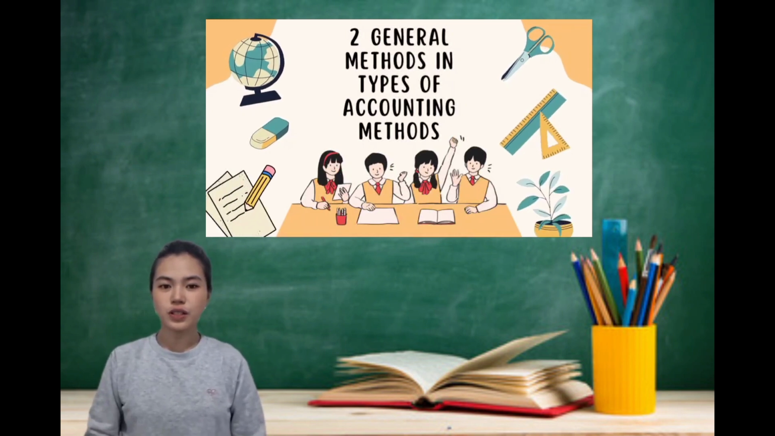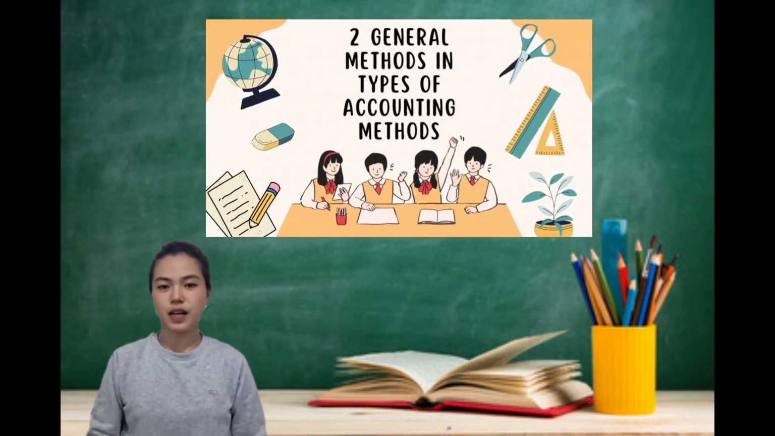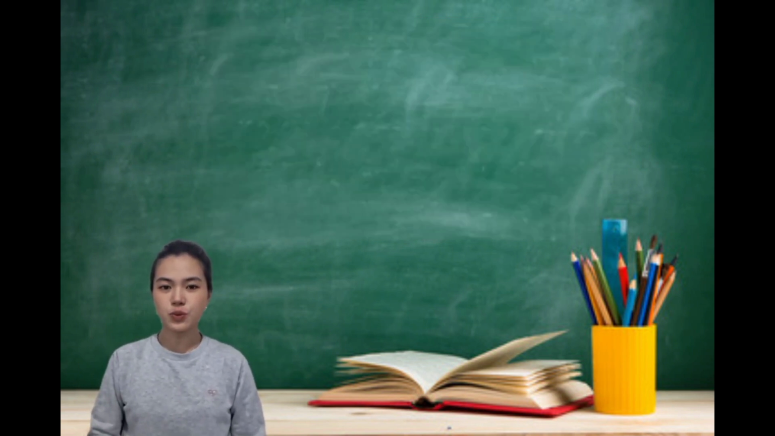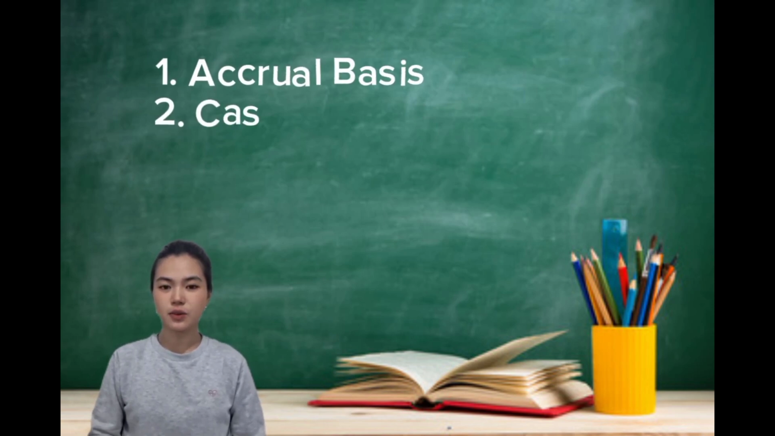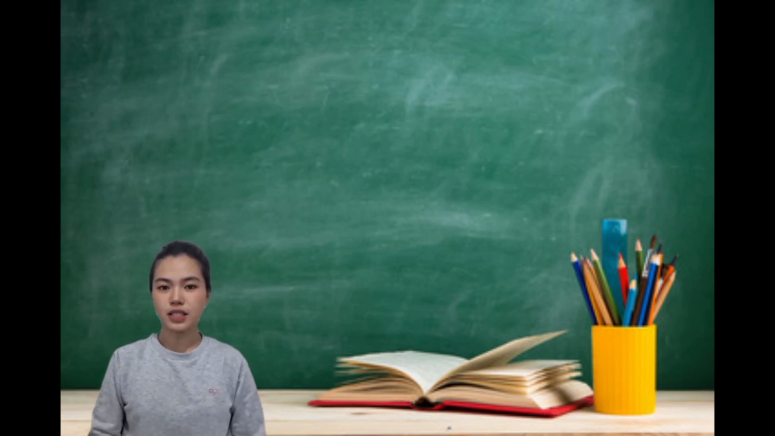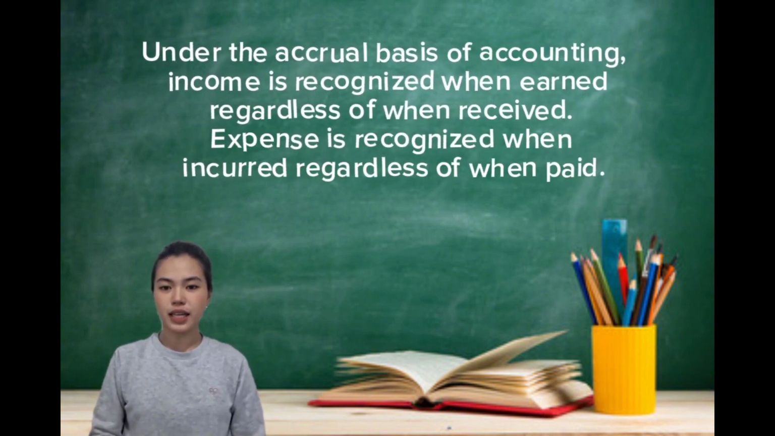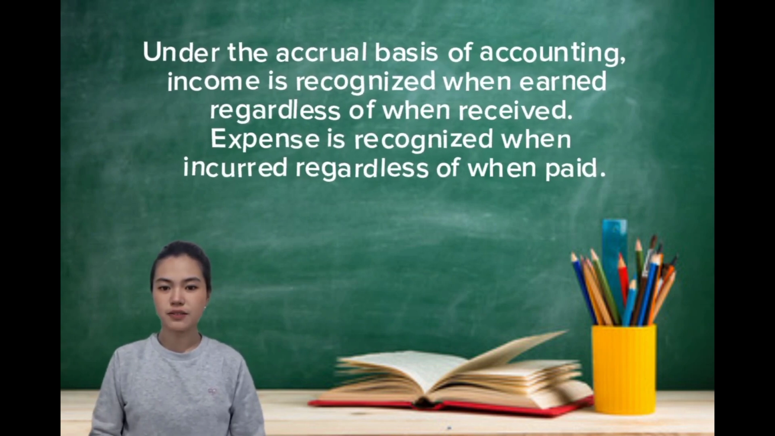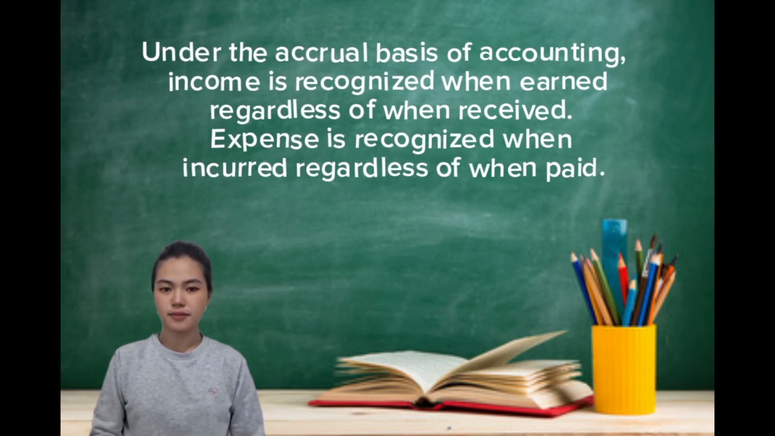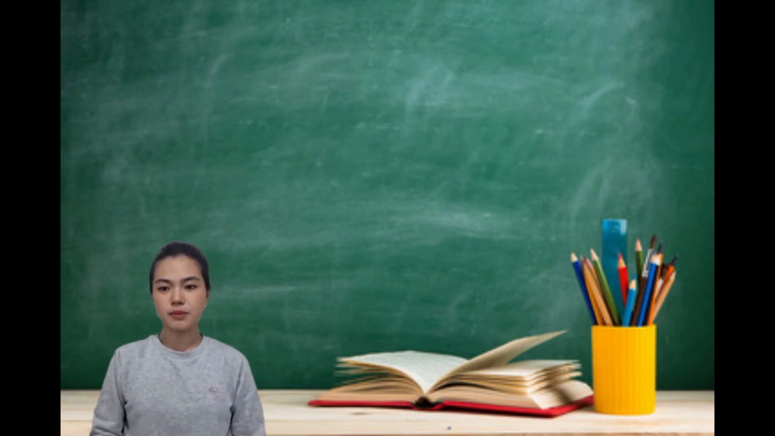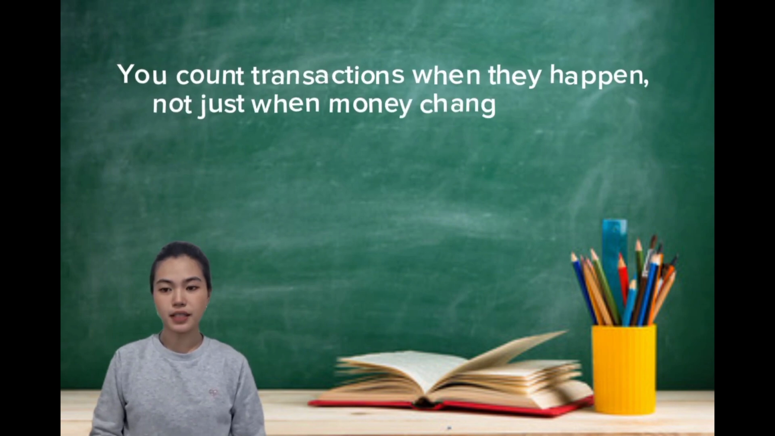Now, let's go to the two general types of accounting methods. The first one is accrual basis, and the second one is cash basis. But now, let's focus first on accrual basis. Under the accrual basis of accounting, income is recognized when earned regardless of when received. Expense is recognized when incurred regardless of when paid. In simple terms, in accrual basis, you count transactions when they happen, not just when money changes hands.